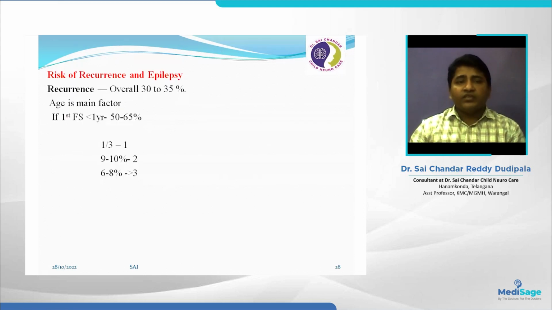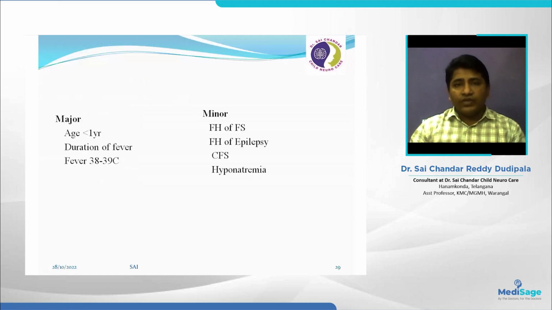And what are the major risk factors? So you can tell this child has high risk for a next episode of febrile seizure, or this child has low risk. The major risk factors we already discussed: less than 1 year of age, duration of the fever, and low temperature, low fever.